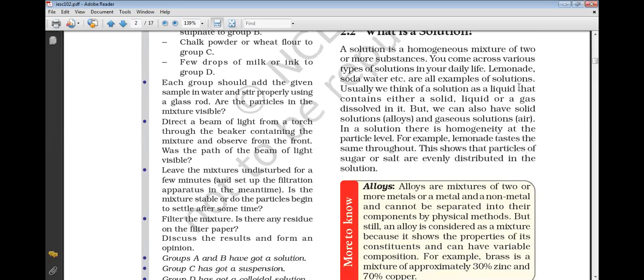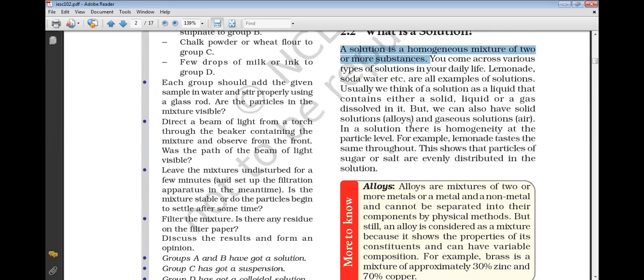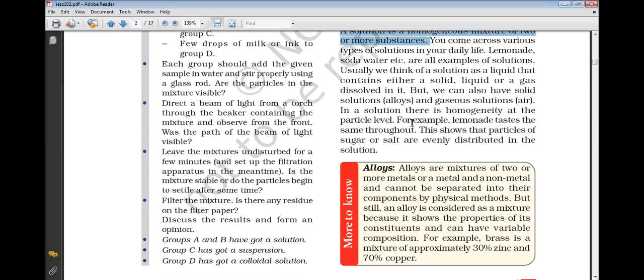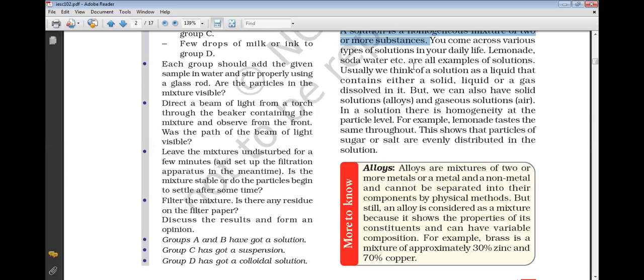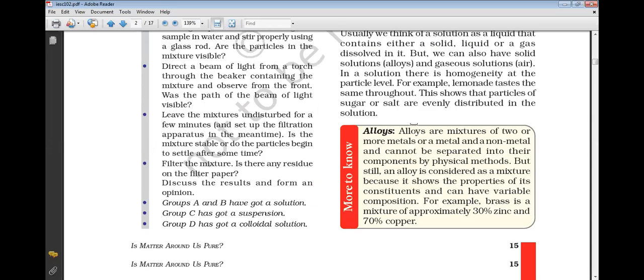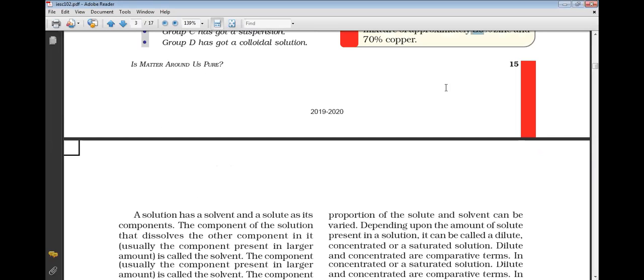Then we studied solution. What is a solution? A solution is a homogeneous mixture of two or more substances. There are a lot of examples we had. Lemonade, soda water, etc. are examples of solution. We have alloys, the mixture of metals. A homogeneous mixture of metals is an alloy. Brass is a mixture of 30% zinc and 70% copper. So that is also a mixture or an alloy. Alloy is a type of mixture.